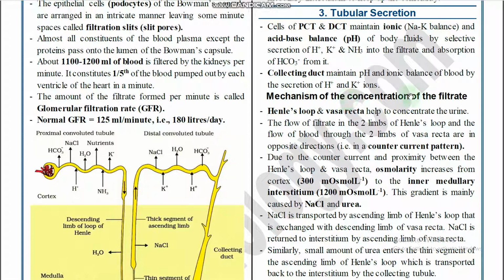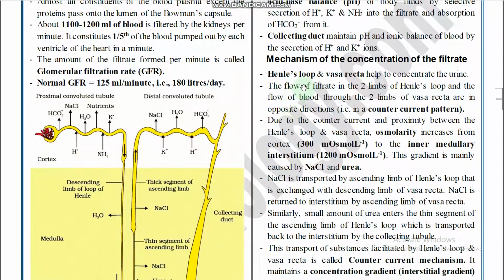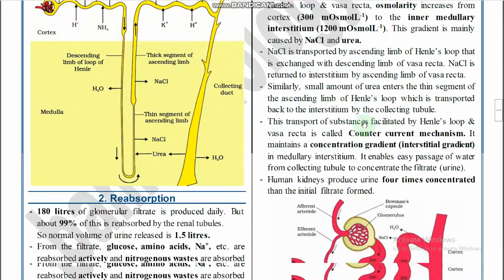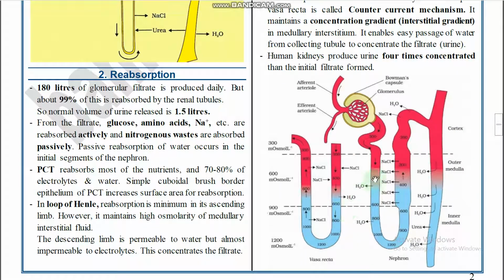And the mechanism of concentration of the filtrate: how does concentrated urine formation take place? The loop of Henle and vasa recta help in the formation of concentrated urine. The flow of filtrate in the two limbs of the loop of Henle and the flow of blood through the two limbs of the vasa recta are in opposite directions. That is called the counter current pattern, right?